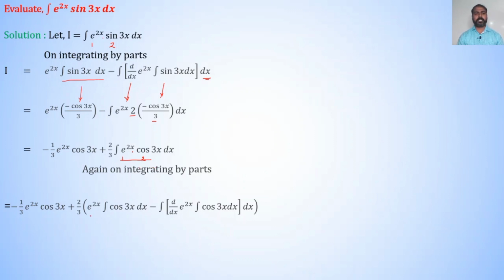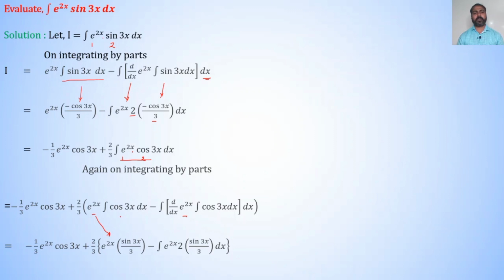So, e raised to 2x as it is into the integration of cos 3x dx, minus the integration of the derivative of e raised to 2x into the integration of cos 3x dx, which is equal to minus 1 upon 3 into e raised to 2x into cos 3x plus 2 by 3 into e raised to 2x is as it is.